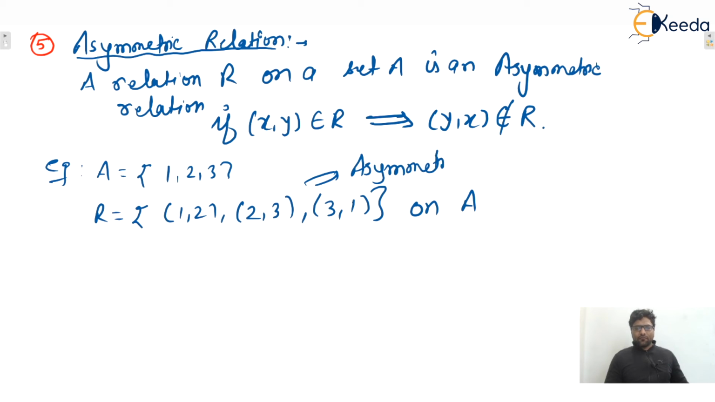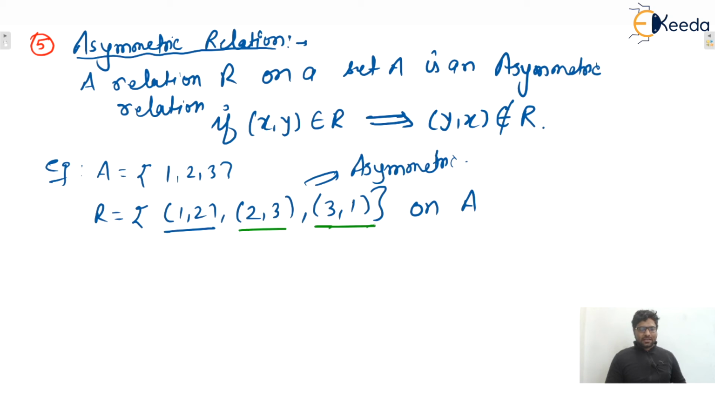Why? Because for every ordered pair we can say that if (1,2) is present, then (2,1) must not be present. Yes, (2,1) is not present. If (2,3) is present, then (3,2) must not be present. And if (3,1) is present, then (1,3) must not be present. So I hope it is clear to everyone that this is asymmetric, isn't it?